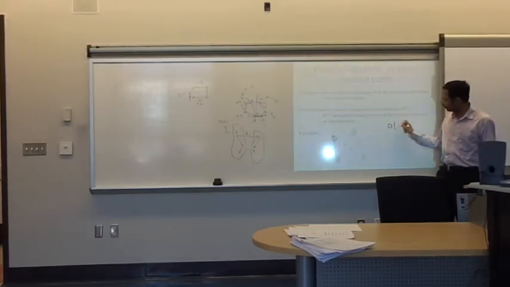What is the complexity of Dijkstra's algorithm? Anybody remember?